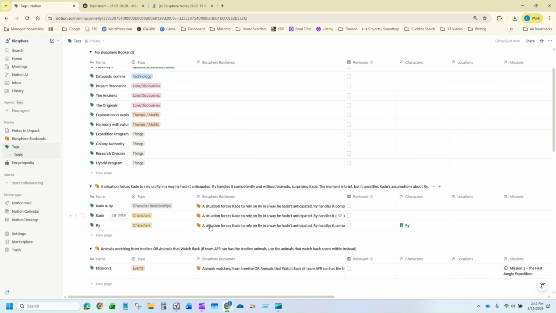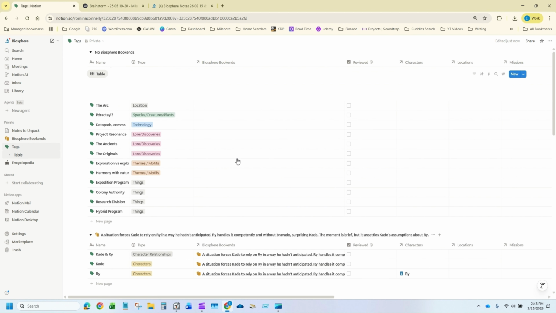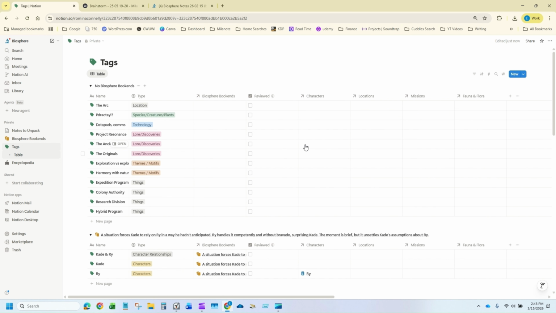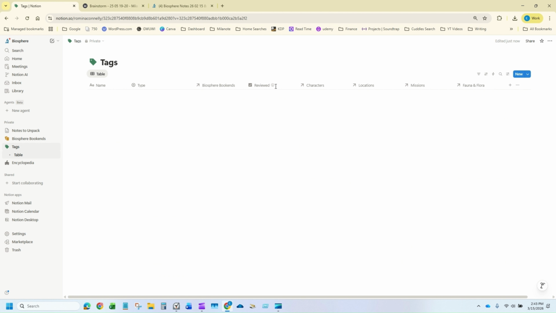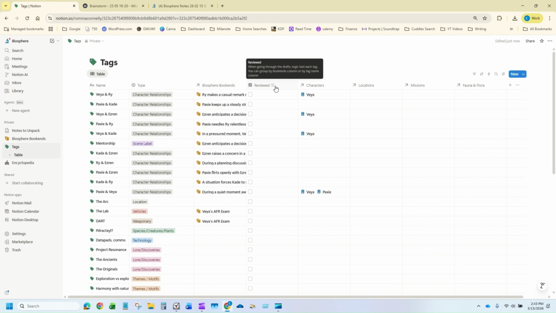And then you can see how those tags appear in other scenes, and see how this particular scene might be related to other scenes in the book. So it gives you different ways to see your book, and logic tests everything. I'm hitting Control Z to get it back to its original state.